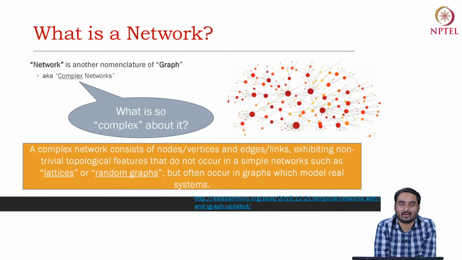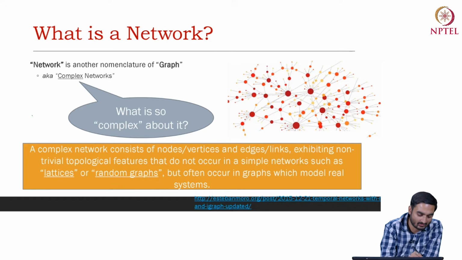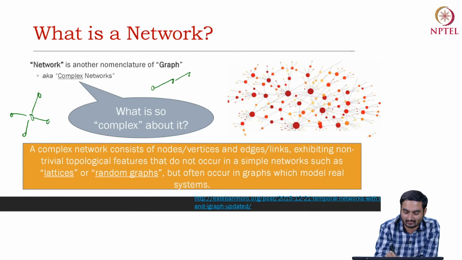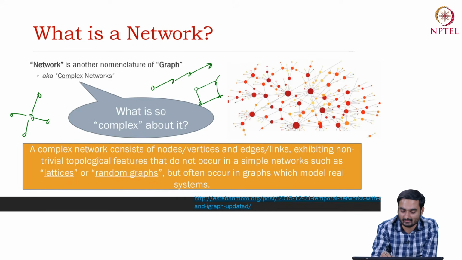So why is it called a complex network? What's the complexity behind the network? The kind of network that I'm going to talk about in this whole lecture series has a huge size. You can think of it as billions of nodes, trillions of edges. This is not as simple as a star like this, or a line like this, or a grid like this.